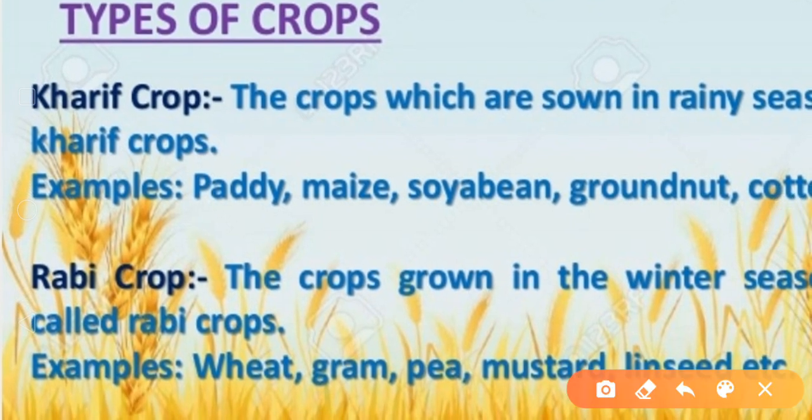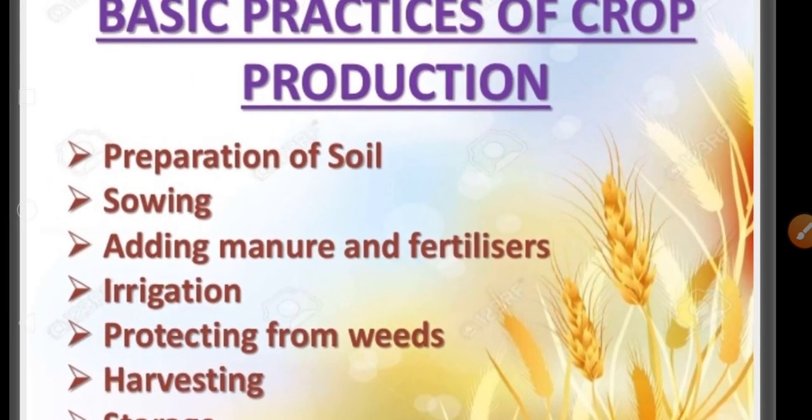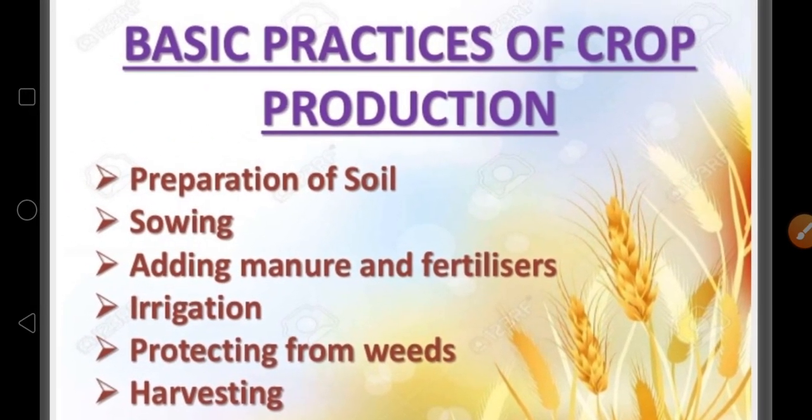Next are the rabi crops. Rabi crops means the crops that are grown in the winter season. Winter season means the season from October to March. These types of crops are wheat, gram, pea, mustard, linseed. These are all examples of rabi crops. So here the question arises: what is the difference between kharif crops and rabi crops? You have to write down the differences with examples of rabi and kharif crops.